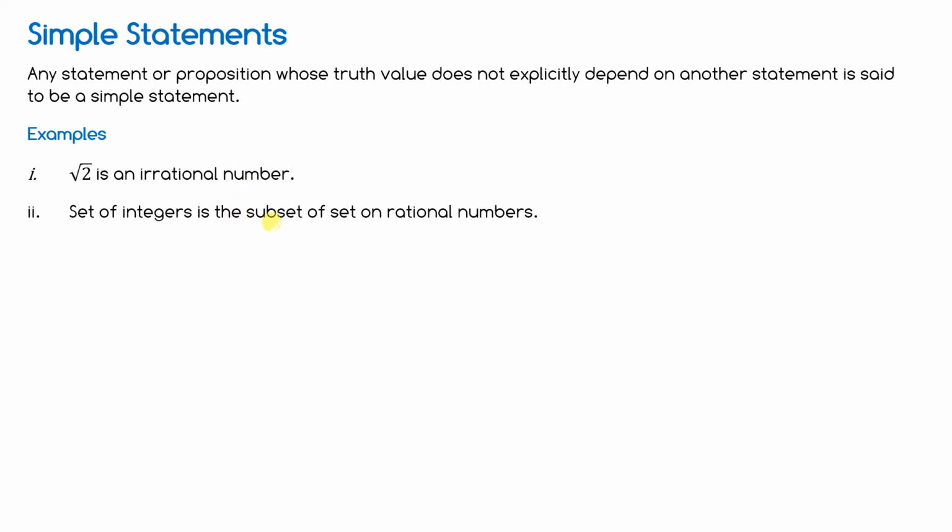Set of integers is a subset of set of rational numbers. Which one? Simple statement. In other words, if there are no connectives or logical connectives used, that is a simple statement. So root 2 is an irrational number. It does not depend upon any other statement. So it's a simple statement.